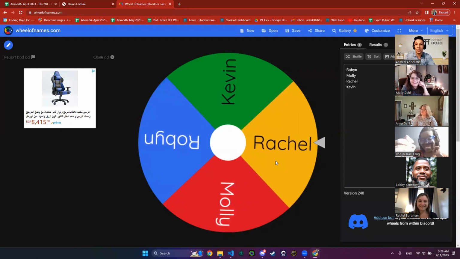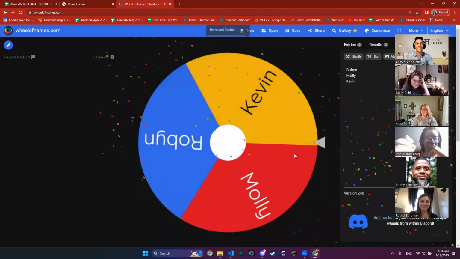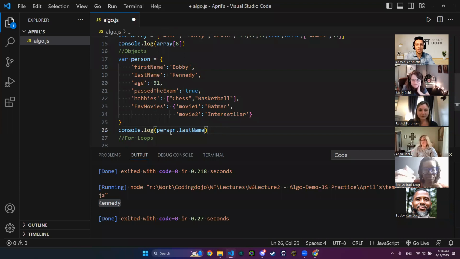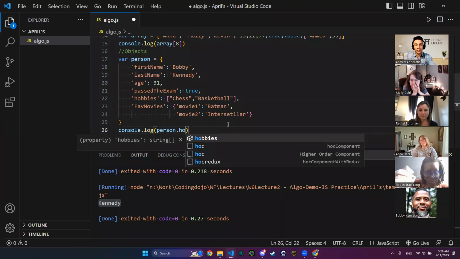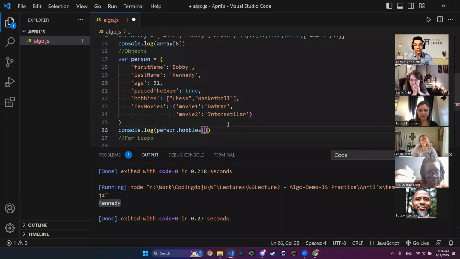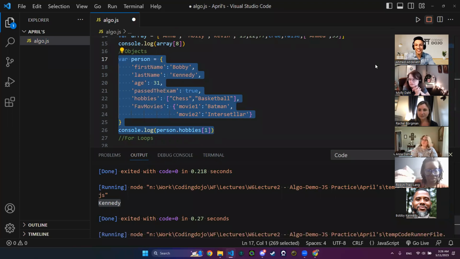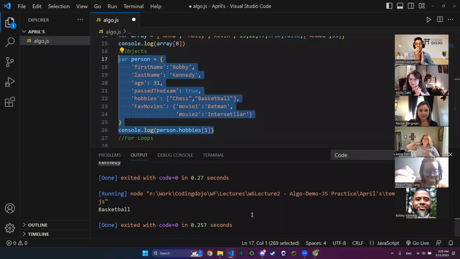I know this is easy for you, of course. I want to be having basketball right here. Would it be person dot hobbies index 1? Hobbies index number 1. This is right before running it, but let's see. There you go. Correct. Good job.